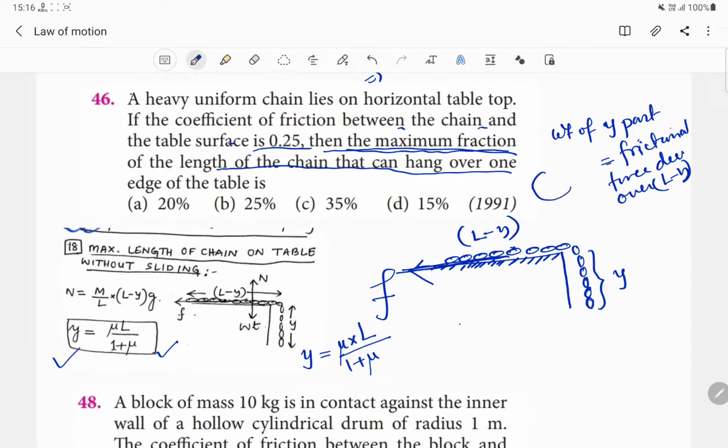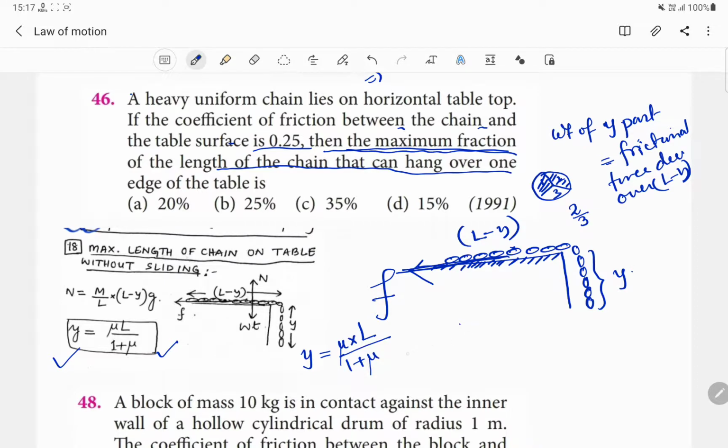If we consider a cake that is being divided into 3 equal portions, this is first, second, this is third, and if we consider 2 slices or 2 pieces, then we can write it as 2 by 3. Out of 3 fractions you will be getting 2. Just like that, what is the fraction of this hanging length with respect to the total length?